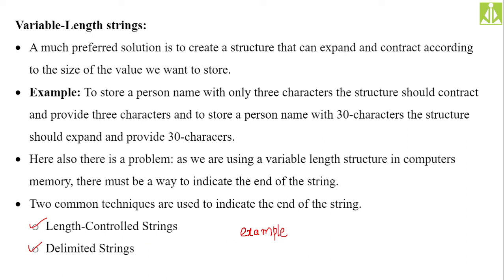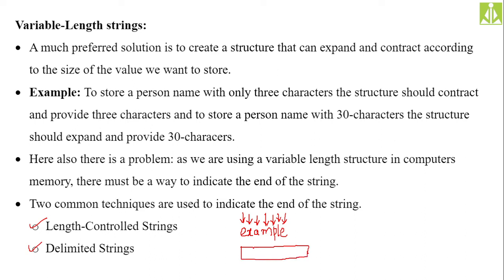How many characters do we have in this string? 1 2 3 4 5 6 and 7. Sorry, 7 characters we have inside this string Example. To store these 7 characters, we need 7 memory locations, isn't it? So it will assign 7 memory locations to store this string.